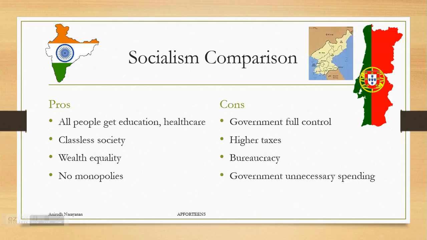And government unnecessary spending. You might have to worry about your government spending on things that aren't necessarily important to the people. So, for example, if education is already really, really good, and the government continues to spend on education rather than healthcare, which for the said country is extremely poor, then the government is unnecessarily spending tax dollars on something that may or may not be useful. So, socialist governments, as you can tell, is an anti-conservative idea.